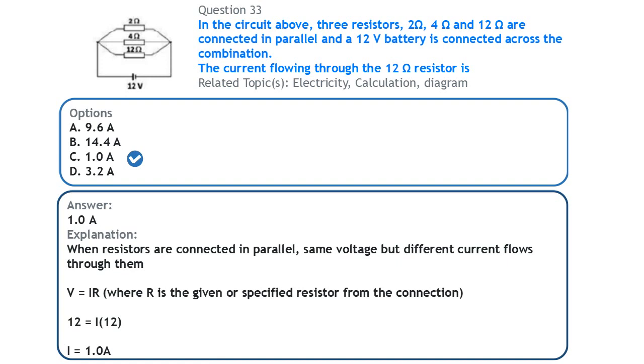V is equal to IR. The V here is the voltage across the resistor. Now in this case we are narrowing this down to this 12 ohm resistor. So the V here is the voltage through this 12 ohm resistor, which is the same for all of these resistors here. That will be 12 volts, equal to the resistance R, which is 12 ohms, times the current I flowing through this 12 ohm resistor. So you have 12 equals 12I. Divide both sides by 12 and I will be equal to 1.0 ampere.